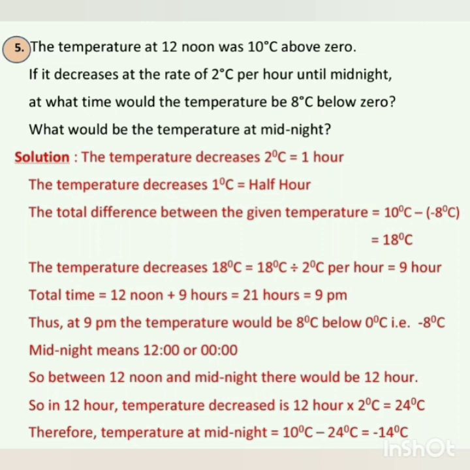Now the second question. Midnight means 12 or 00. So between 12 noon and midnight there would be 12 hours. So in 12 hours the temperature decrease is 12 hours into 2 degrees Celsius, which is equal to 24 degrees Celsius. Therefore, the temperature at midnight is equal to 10 degrees Celsius minus 24 degrees Celsius, which is equal to minus 14 degrees Celsius. Is it clear, everyone? Please go through it again and try to understand properly. All the best.